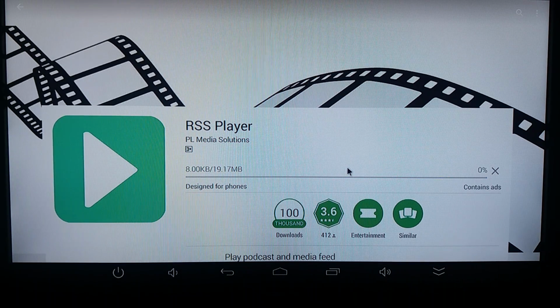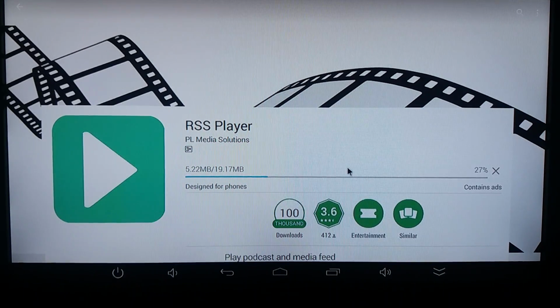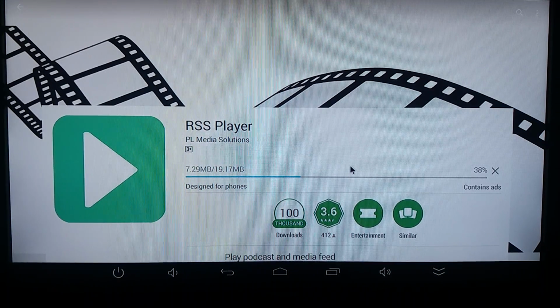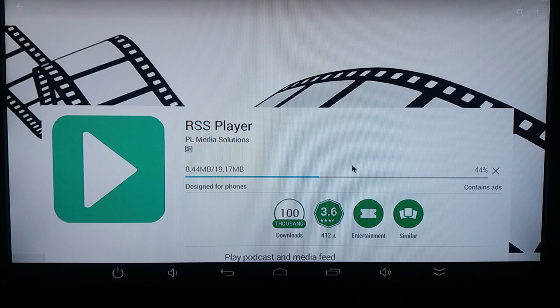Wait for the RSS player file to be downloaded to your TV box. After that, it will auto install RSS player in your TV box. It's installing now.